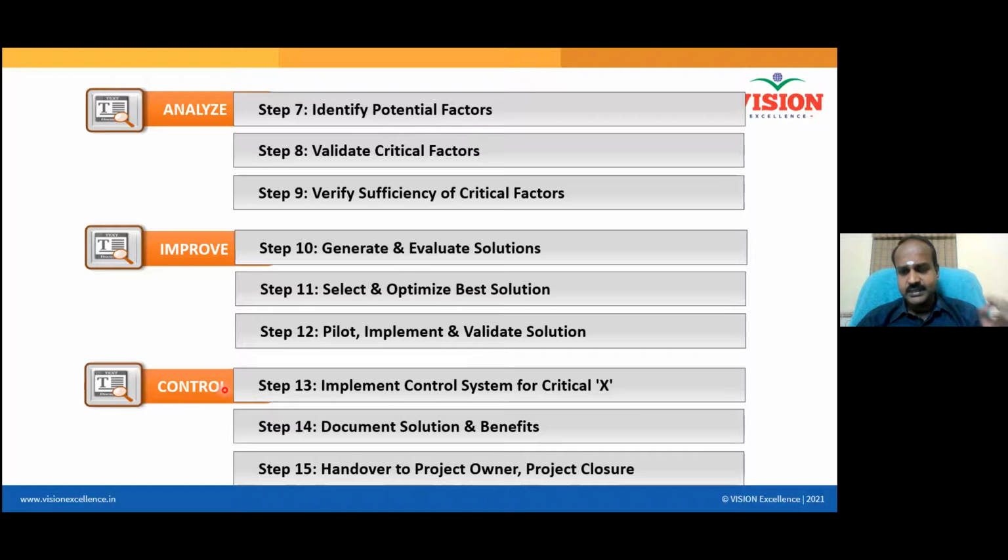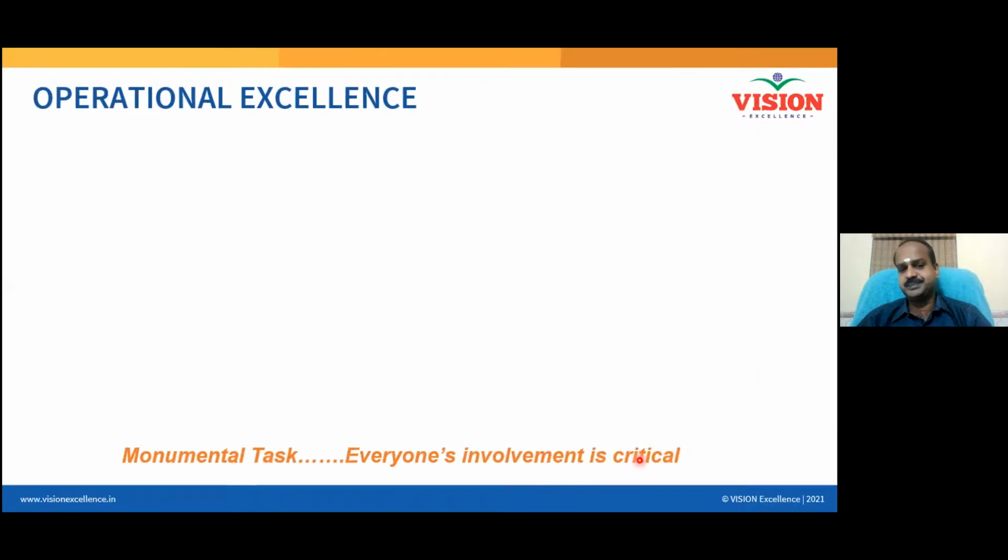We understood that the Xs are the problem, or the Xs are the root causes. So we will now develop a control system for all the critical X factors. If I control the X, what will happen to my Y? My Y will also be under control. Now I will document the solution and generate a report of the project. Now I will hand over the process back to the process owner and announce the official project closure. This is called the Six Sigma methodology.